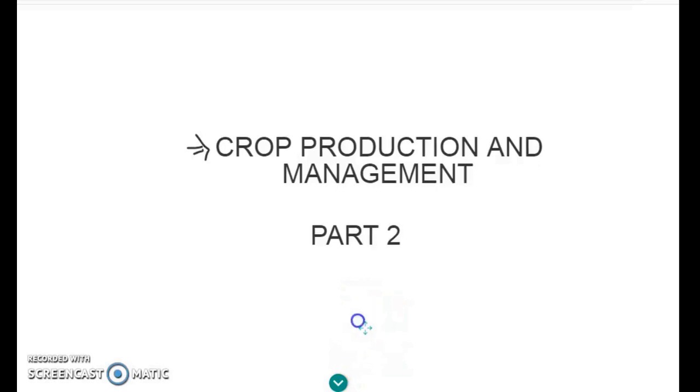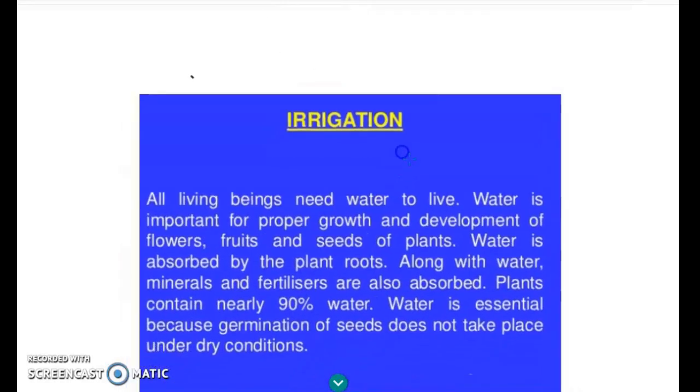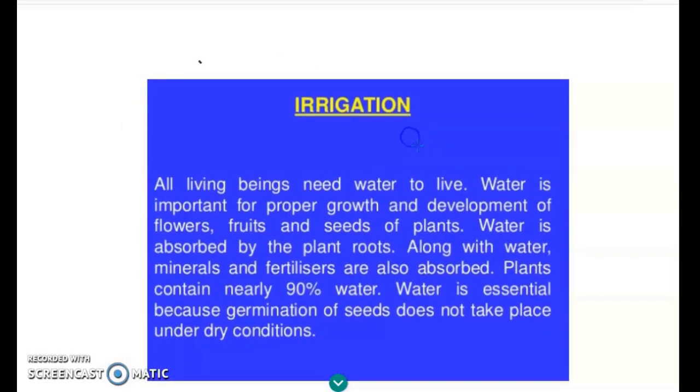So, what is irrigation? Irrigation is a process of providing plants with water at regular intervals of time. As we all know, plants require 90% of water to grow. If there is no water, there are conditions in which the seed will dry and it will not grow. So, for a seed to grow in good condition, it requires water.